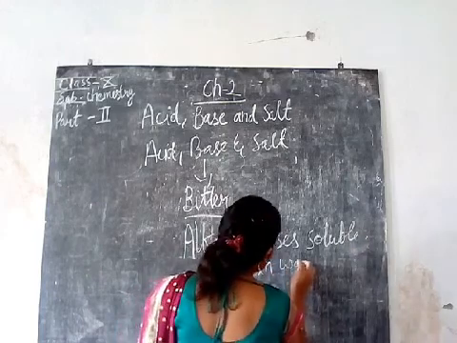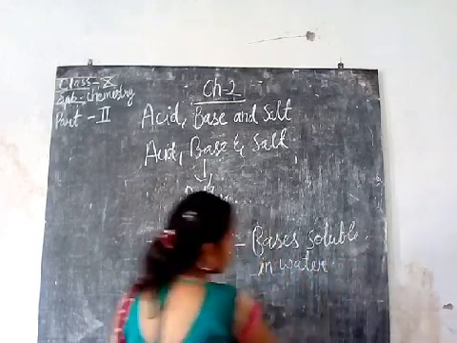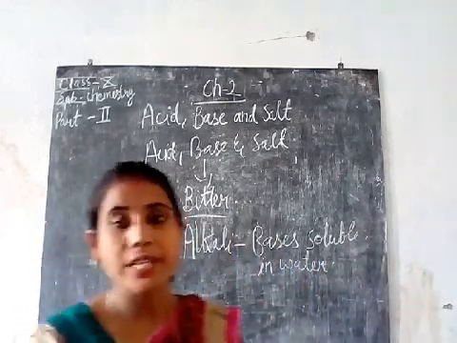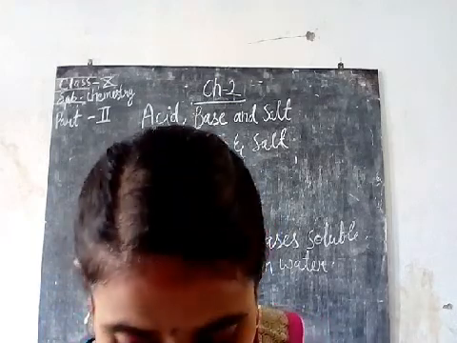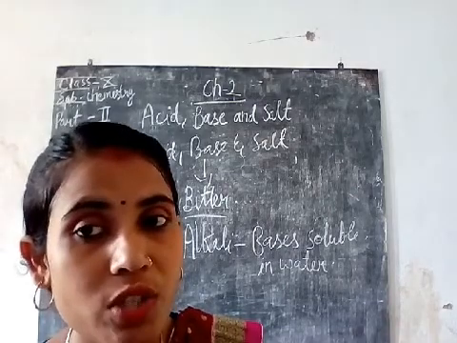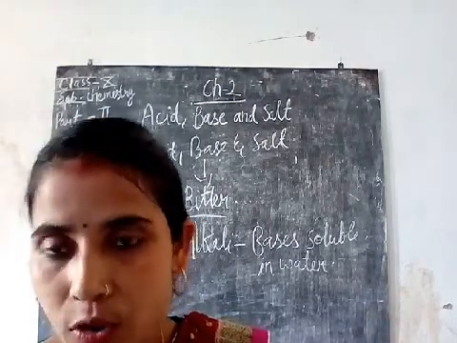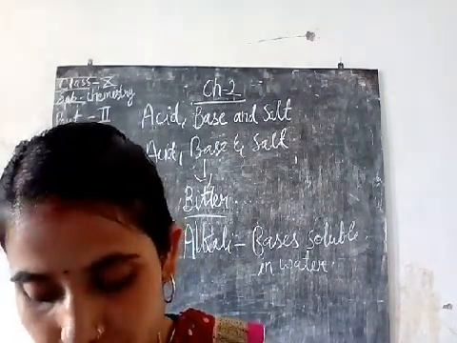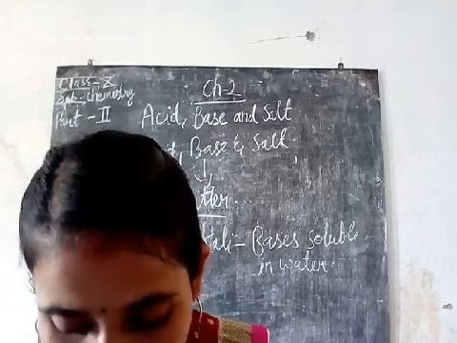Soluble in water. So, alkalis are what? They are bases soluble in water. Now, what will be the common examples of your alkalis? That means bases which are soluble in water. Potassium hydroxide, sodium hydroxide, calcium hydroxide, ammonium hydroxide.